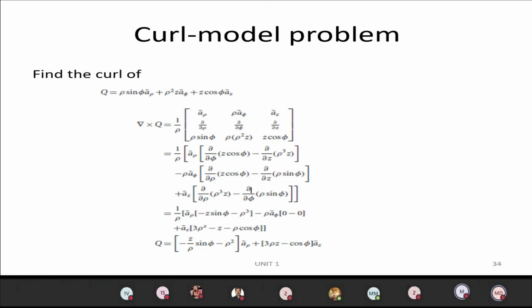Finally, because we have 1 by rho at the start, we have to commonly divide by rho. So del cross Q equals minus Z by rho sin phi minus rho cube A rho plus 3 rho Z minus cos phi A Z. So you can see that for curl, the input is a vector and the output is also a vector.